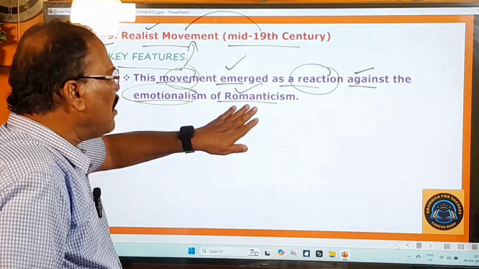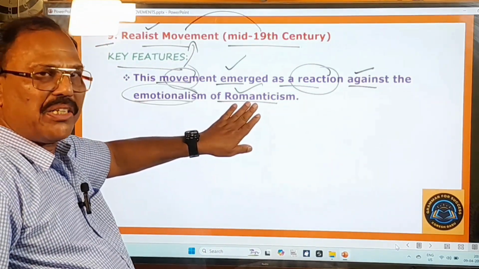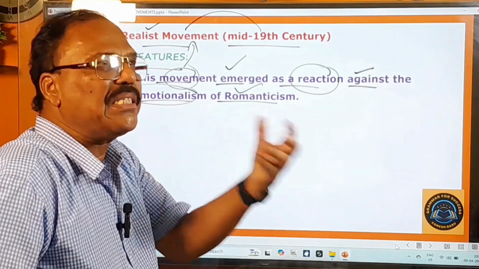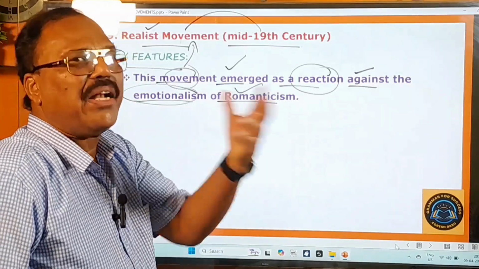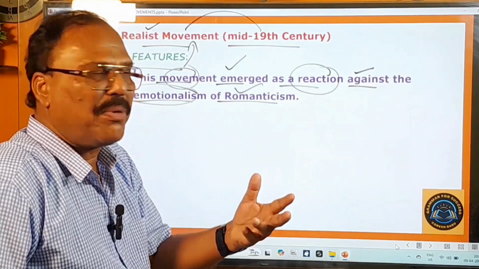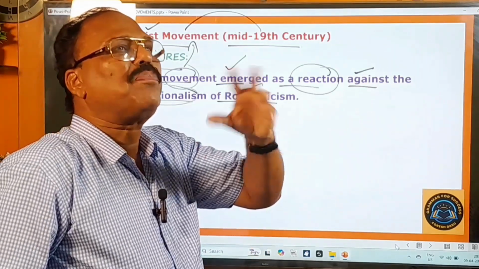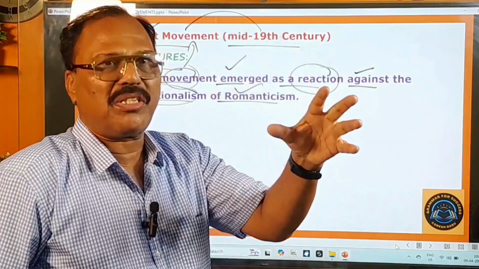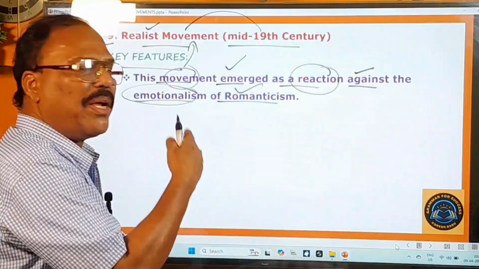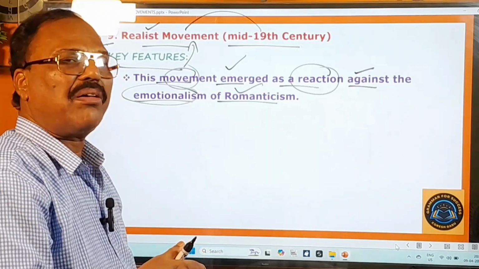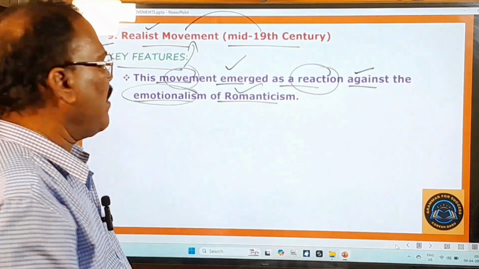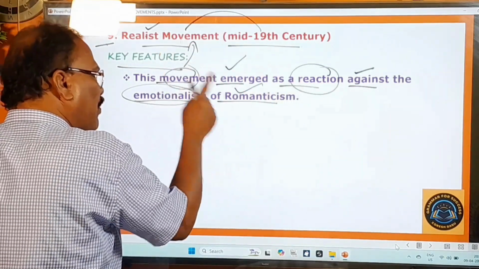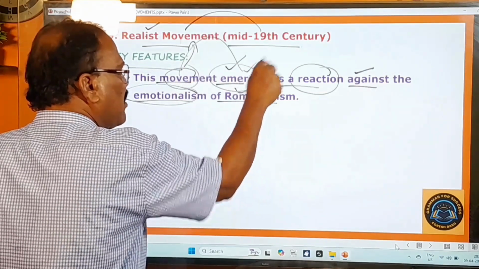That means, during this romantic period or romantic movement, what happened? The poets made use of emotions as they pleased, extensively and at random. That means they made undue display of emotions, and that's why emotionalism means undue display of emotions. They made use of emotions meaninglessly, extensively, unnecessarily, let me say. That was some kind of minus point in romanticism. So against this emotionalism of romanticism, this movement came into existence.